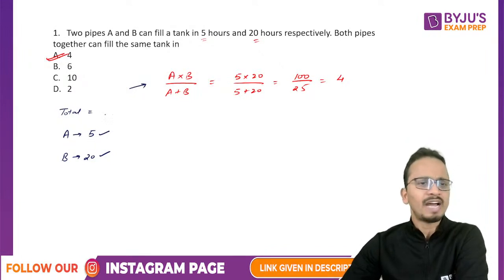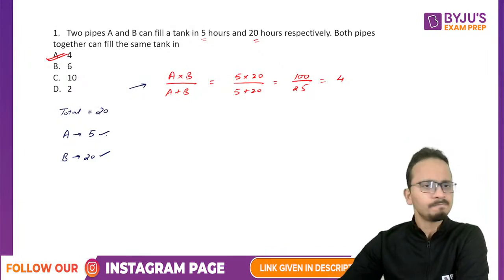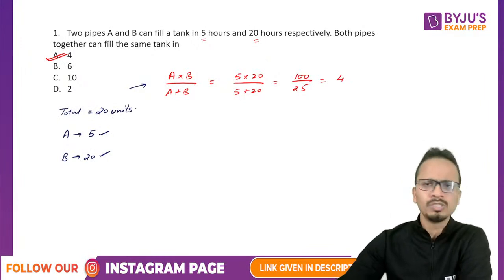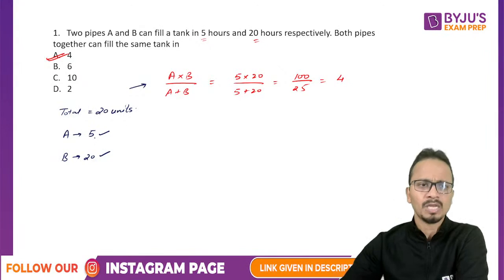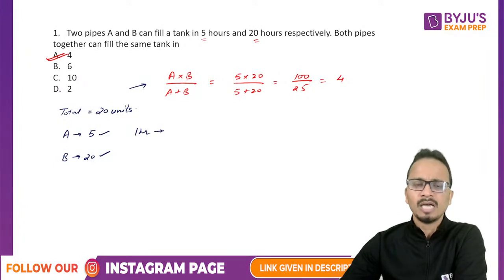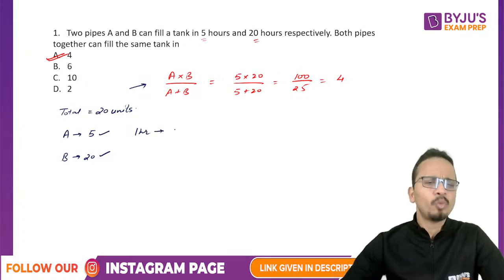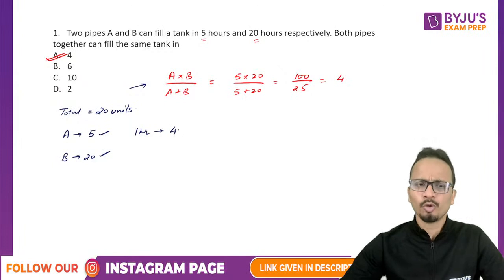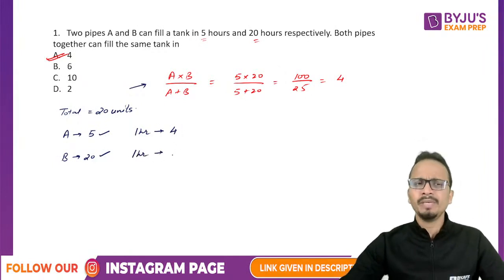So LCM of 5 and 20 is 20. So 20 units of total work I have assumed in this question. Now, since A takes 5 hours to complete this work, in 1 hour the amount of work done by A will be 20 upon 5, that is 4 units. Similarly, in 1 hour, the amount of work done by B will be 20 upon 20, that is 1 unit.